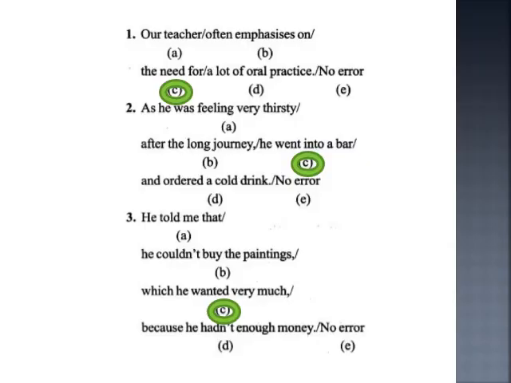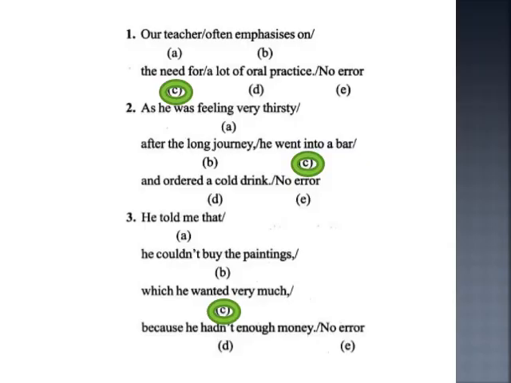Let us go to the second question. As he was feeling very thirsty after the long journey, he went into a bar and ordered a cold drink. No error. So what is the answer there? Answer is C. Why C is the answer? He went in a bar. He went into.